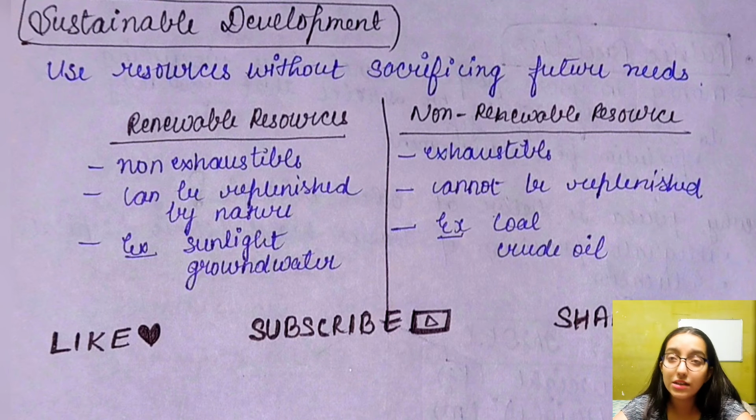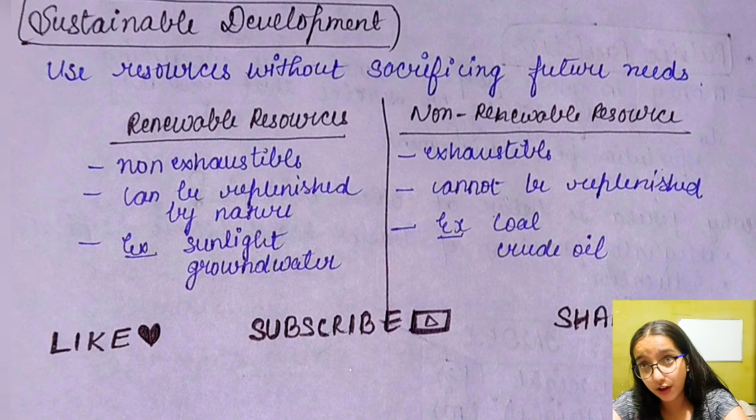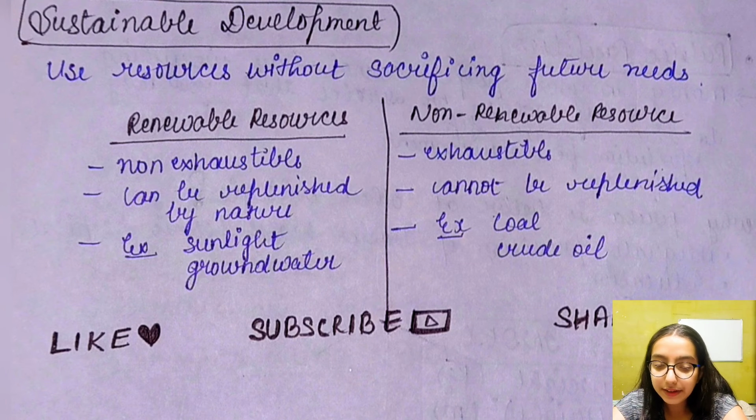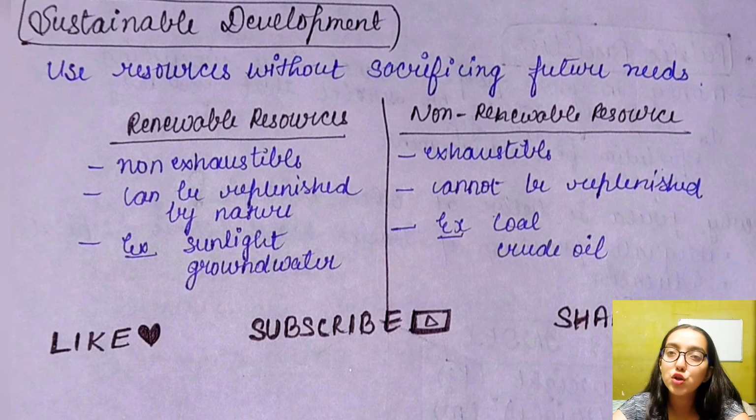There are two types of resources, renewable and non-renewable. I think you have been studying this since 6th class. Renewable resources are non-exhaustible, whereas non-renewable resources are exhaustible. Renewable resources can be replenished by nature, they can be recreated by nature, whereas non-renewable resources cannot be. An example of a renewable resource is sunlight, and examples of non-renewable resources are coal and crude oil.